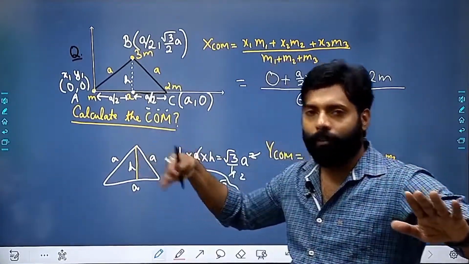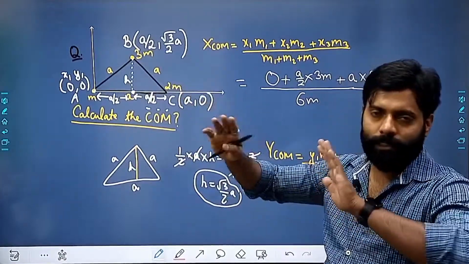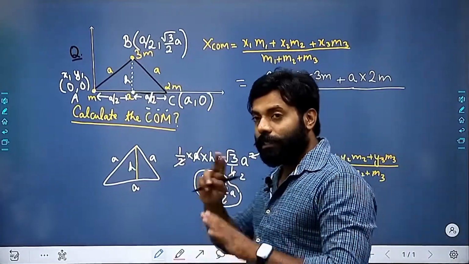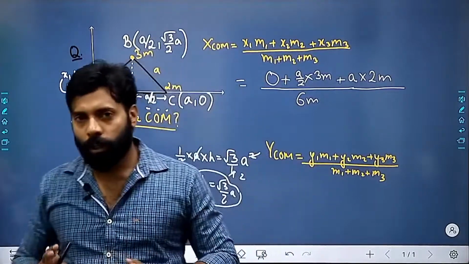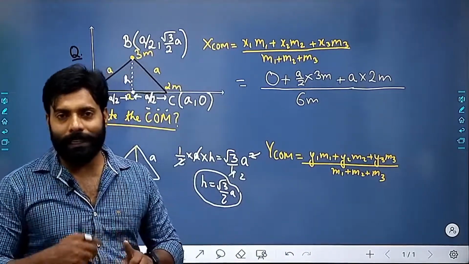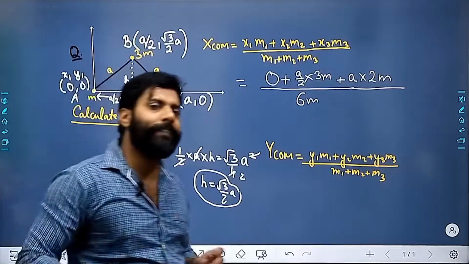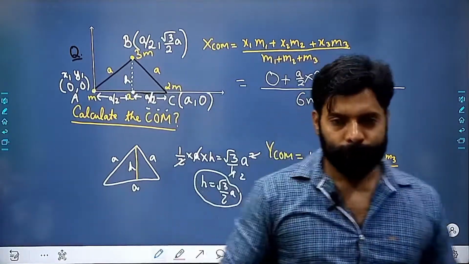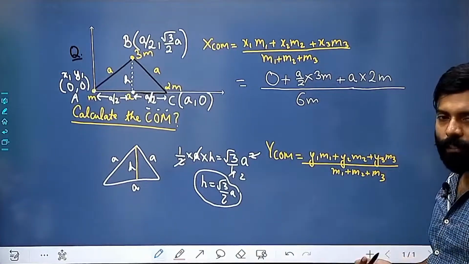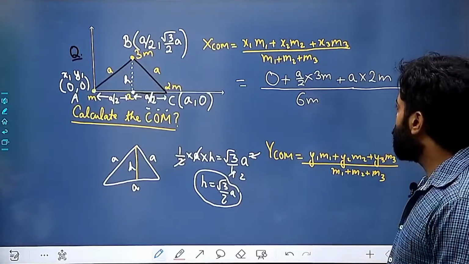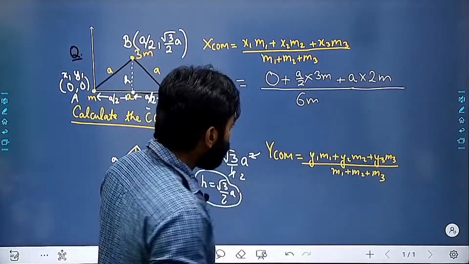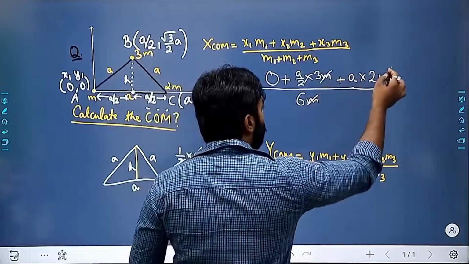If anyone asks you whether the center of mass will change if you change the places of the points, yes, definitely it will change, because it will shift towards the heavier mass. So I can cut this m.